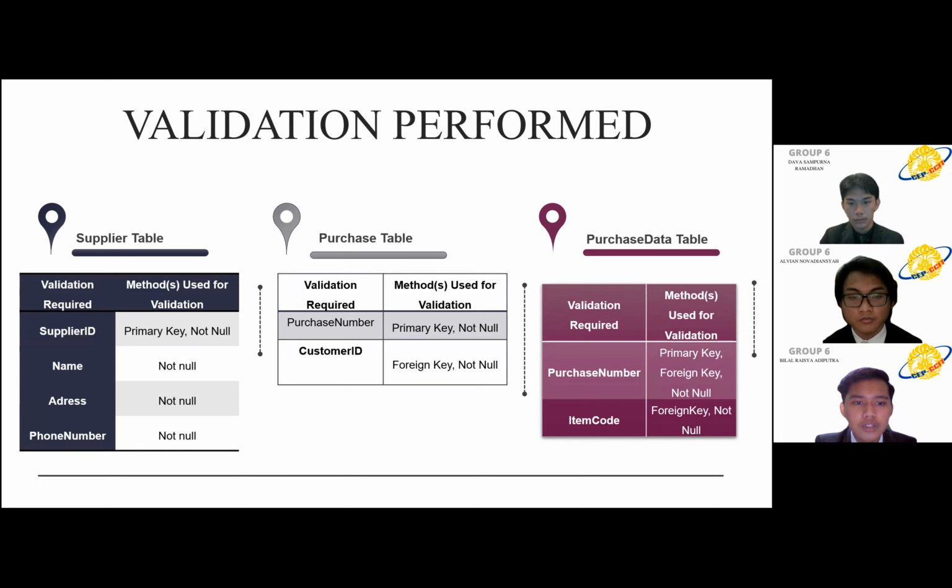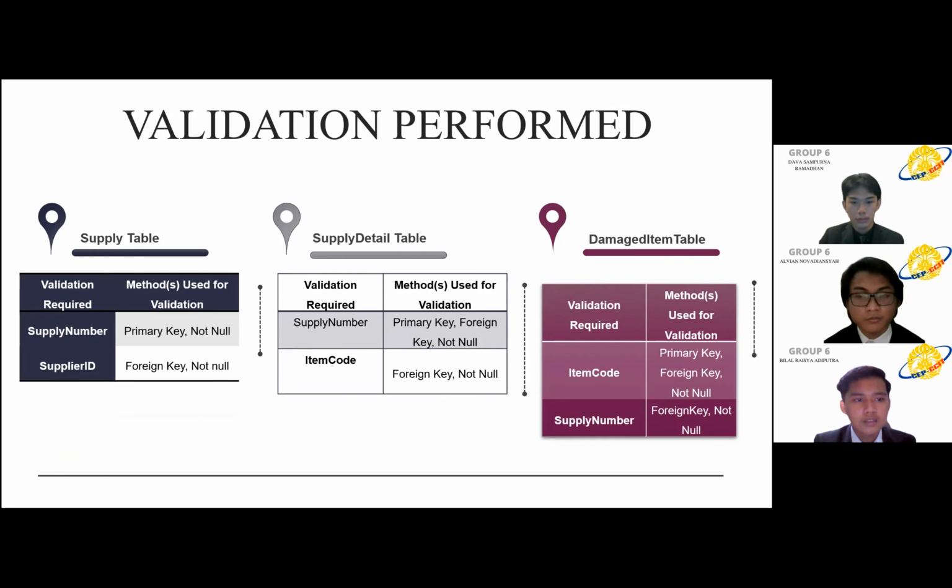Purchase table, validation records are purchase number and customer ID, methods used for validation: primary key and not null, and foreign key and not null. Purchase data table, validation records are purchase number and item code. Methods used for validation: purchase number, primary key, foreign key, and not null. And item code, foreign key and not null. And supply table, validation record is supply number, method used for validation: primary key and not null. Supplier ID, foreign key and not null.